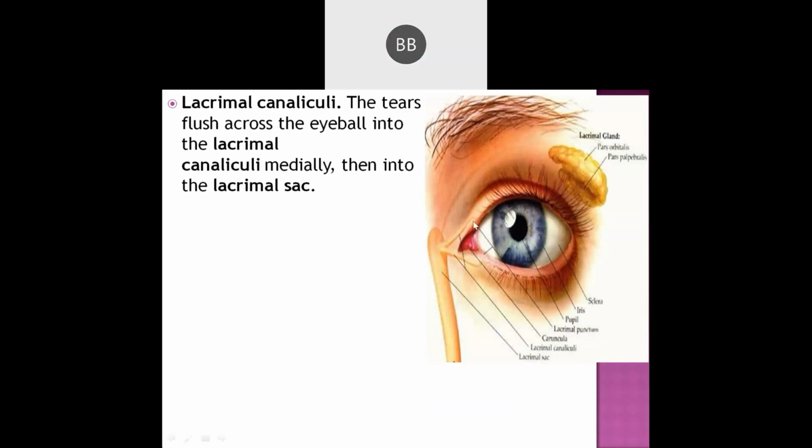Next is the lacrimal canaliculi. So this is the lacrimal canaliculi. What is the purpose of this? Whenever tears are released by the lacrimal glands, they will flush and come over here, that is, into the lacrimal canaliculi.